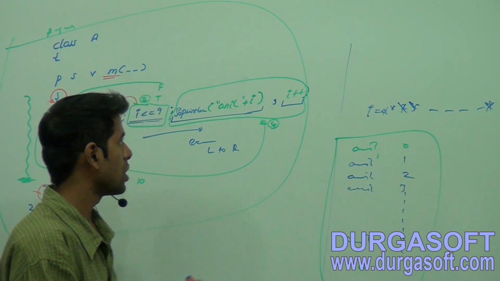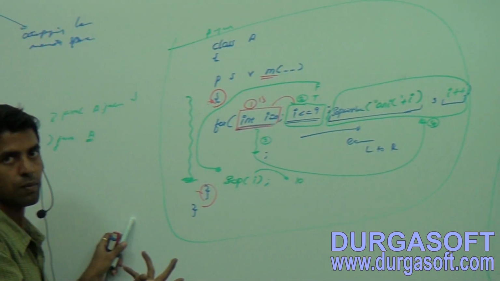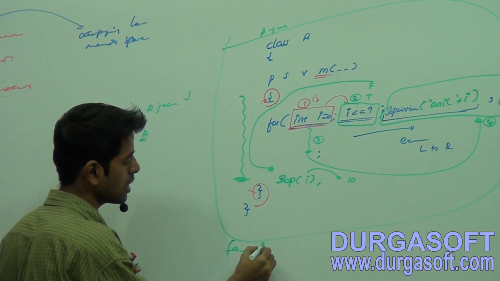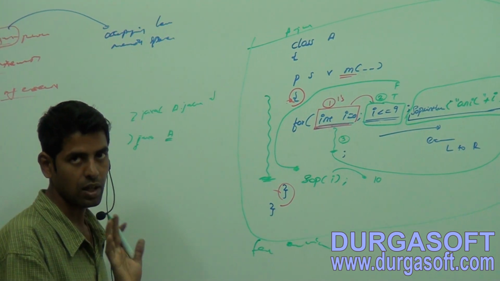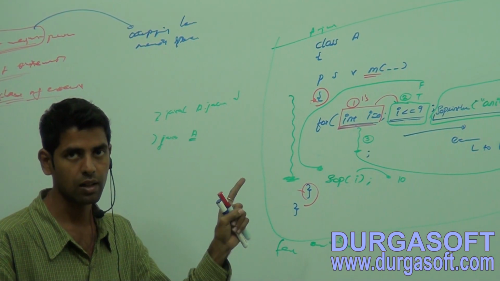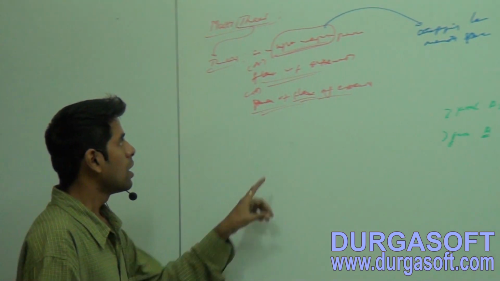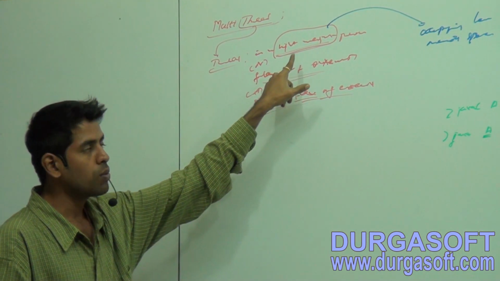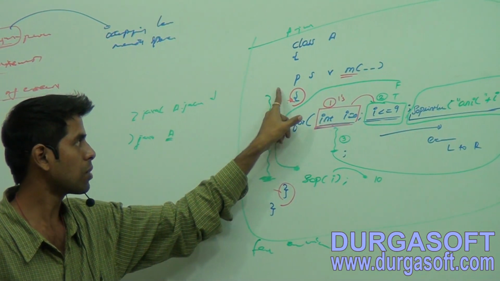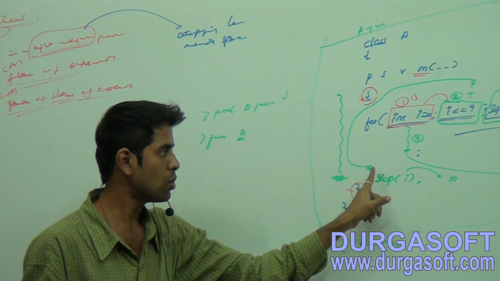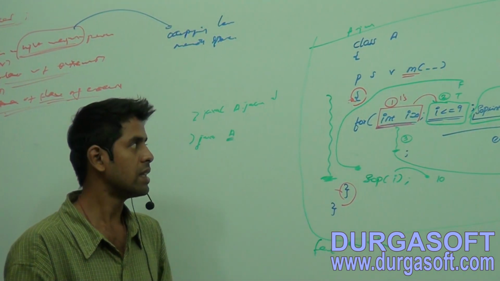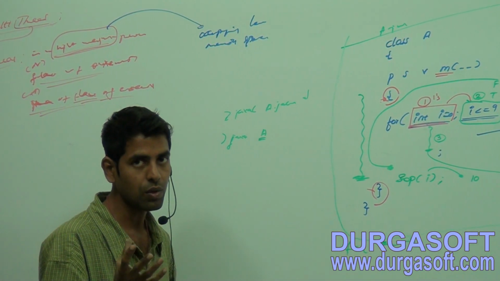No. Observe, there is one flow without our knowing. Can you see that flow? No, you cannot see it, but you can feel it. You cannot see that thread, you cannot see that flow, but you can feel it. Observe, a flow of execution, or a lightweight process, or a stream of flow of execution. This is a flow from top to bottom, from the top of the main method to the bottom of the main method. There is a flow, an imaginary flow which you cannot see.